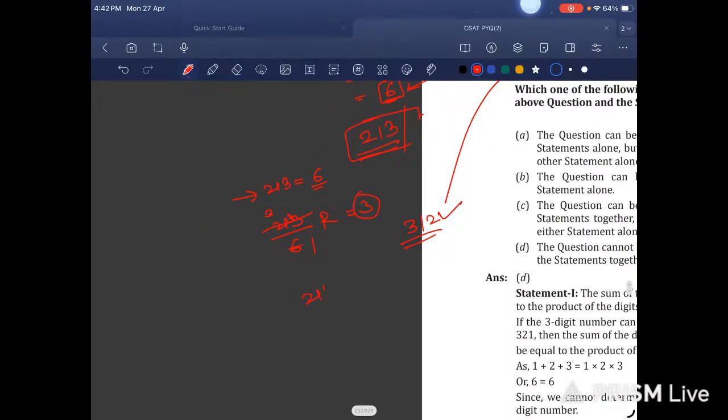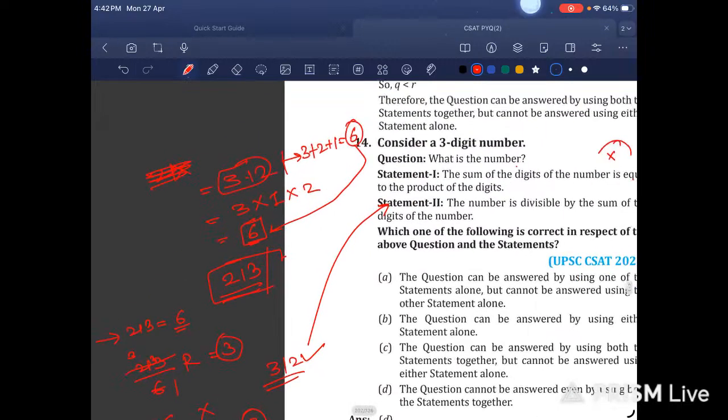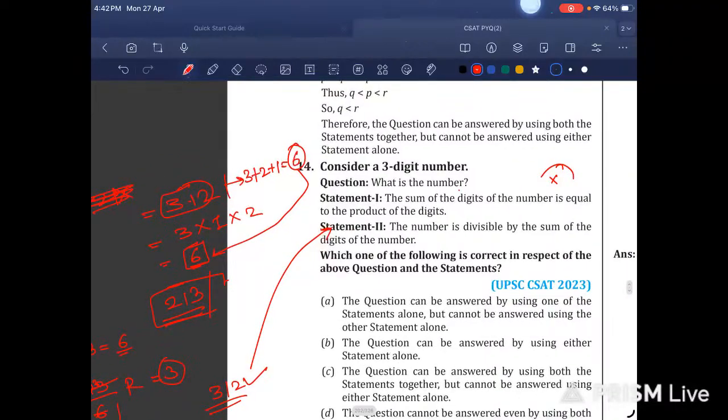Now let us take 213. Just reverse these digits and divide by 6. What do you get? 6 1s are 6, 6 3s are 18, 19, 20, 21 and 6 5s are 30. Here you get the remainder as 3, not 0. So this is incorrect. Then that means only 312 is correct.